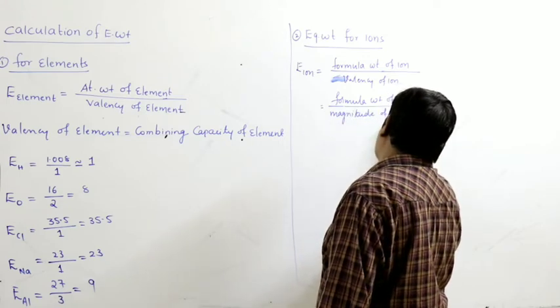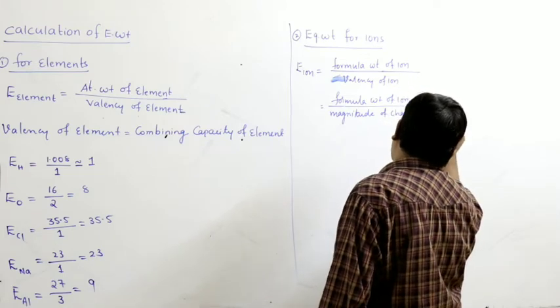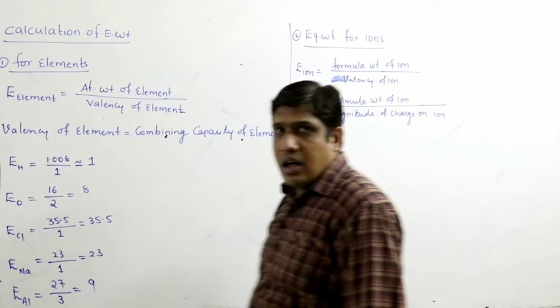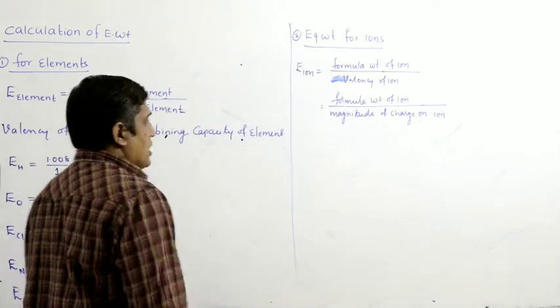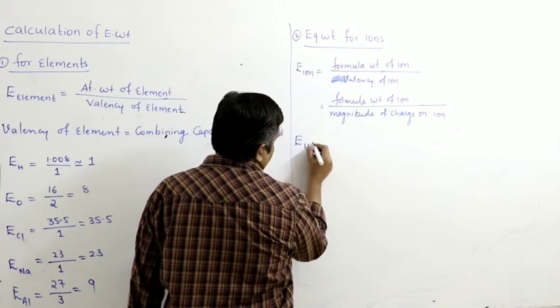Magnitude of charge on ion. You have to take the magnitude of the charge on the ion. You should not worry about the negative sign. So let us see some examples. Equivalent weight of H plus.